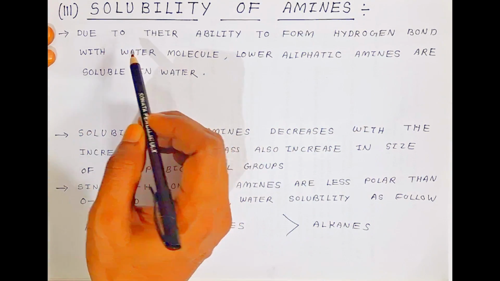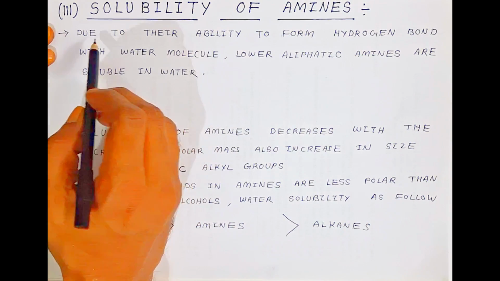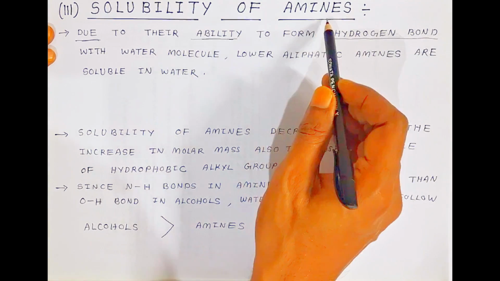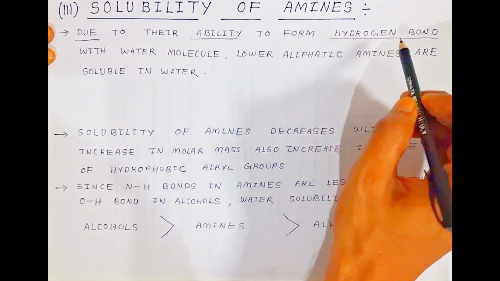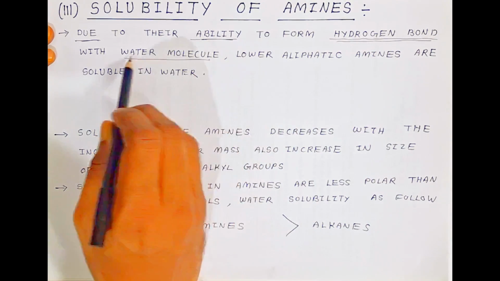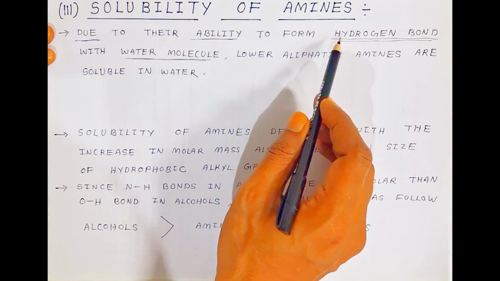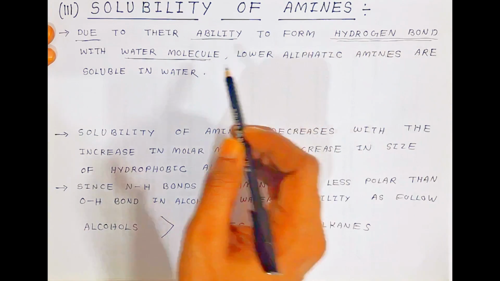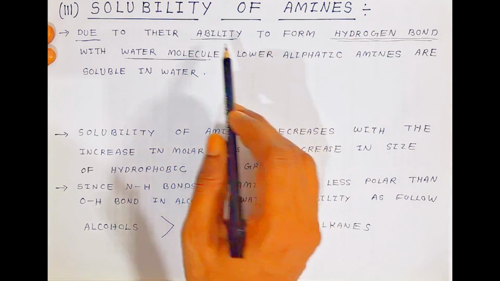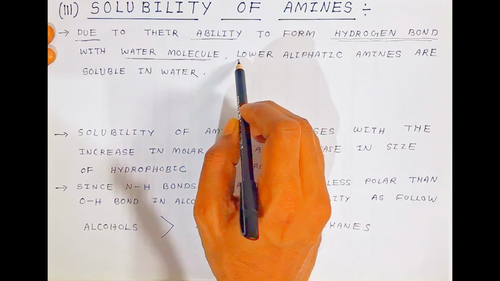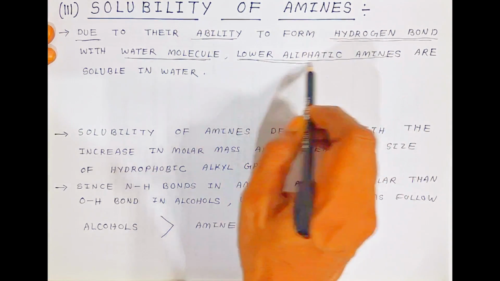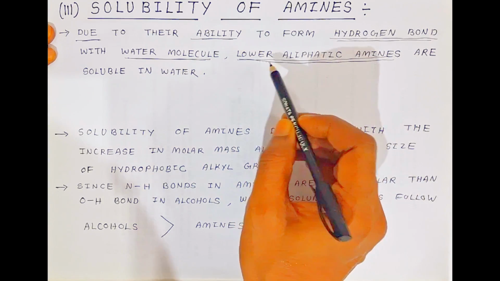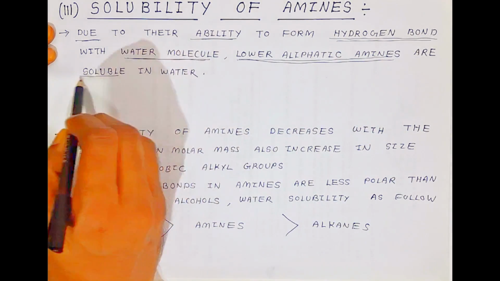So students, when you are talking about the solubility of amines, due to the ability to form hydrogen bond, amines will dissolve when there is a formation of hydrogen bond with water molecules. So the ability to dissolve in water, that is they will form the hydrogen bond, that is called solubility of amines. Lower aliphatic amines, that is, with lower molar mass, are mostly soluble in water, students.